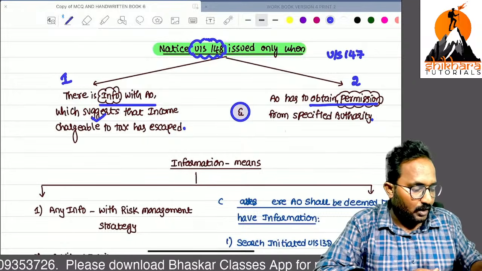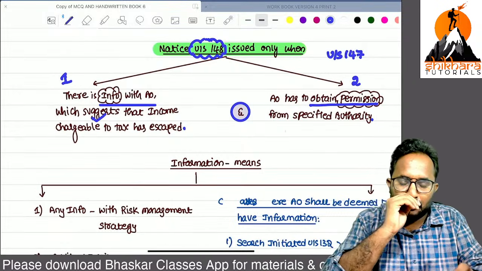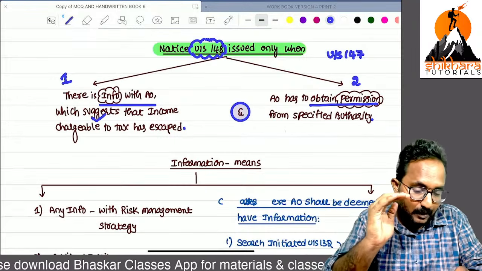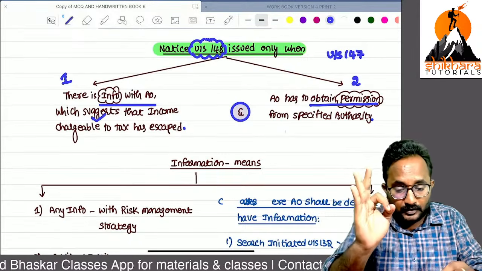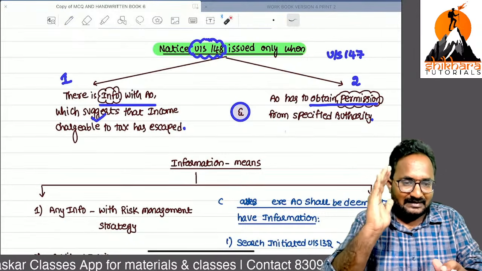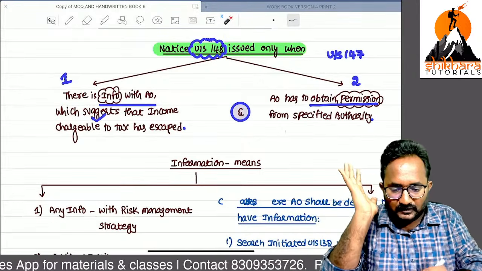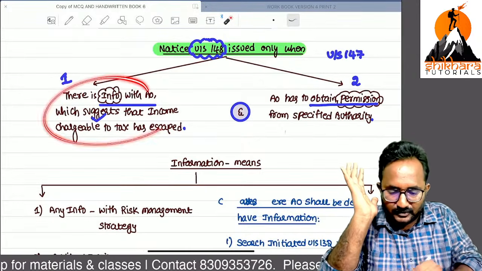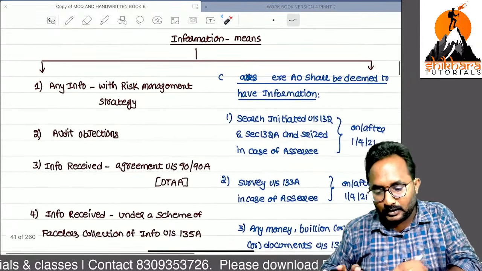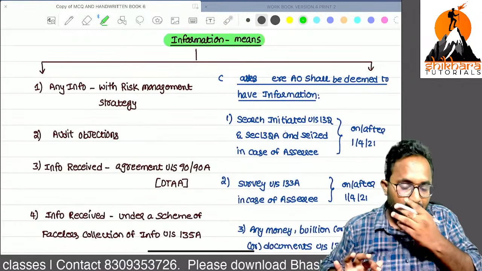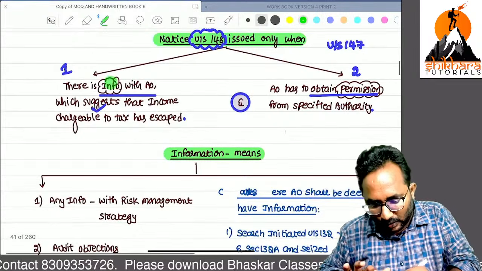Are you clear up to now? Please give me your understanding of this concept up to now; we can discuss point by point. Remember, if an assessee escaped the tax in earlier years and they want to send the 148 notice, first they must have information, and second, they need to obtain prior permission. Now we need to discuss what is meant by information. Information means what? Now I am talking about this first point.